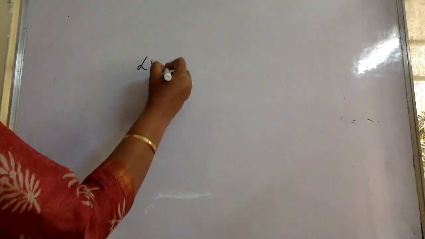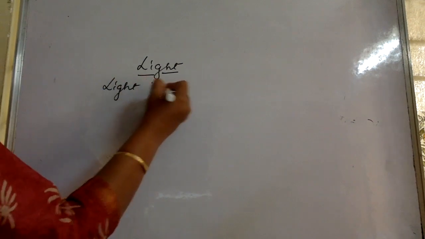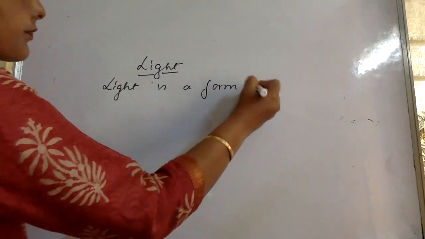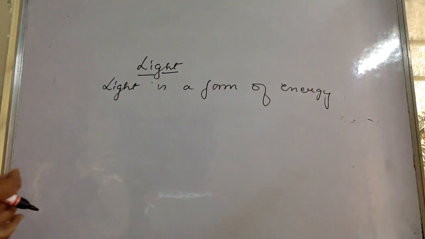Now, what is light? If I ask you this question, what is light? Light is nothing but a form of energy. You have lots of other forms of energy too.